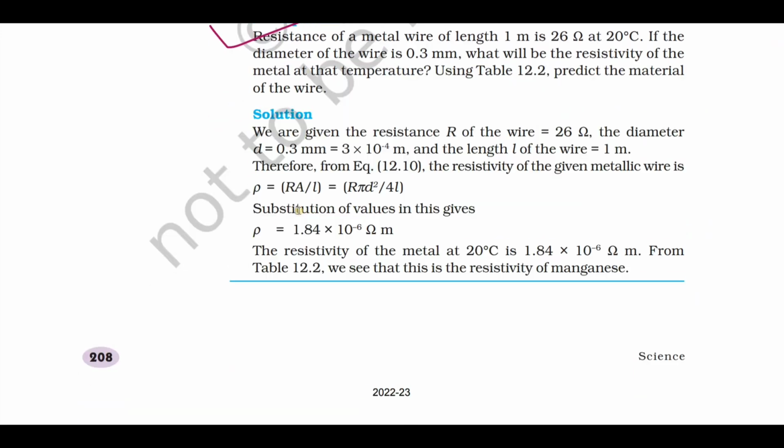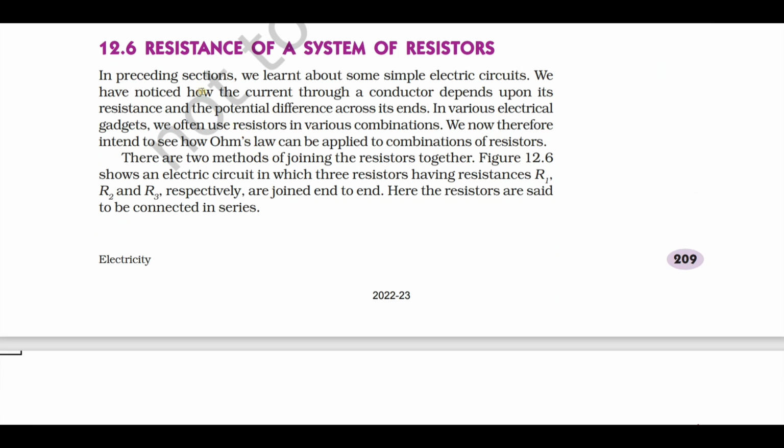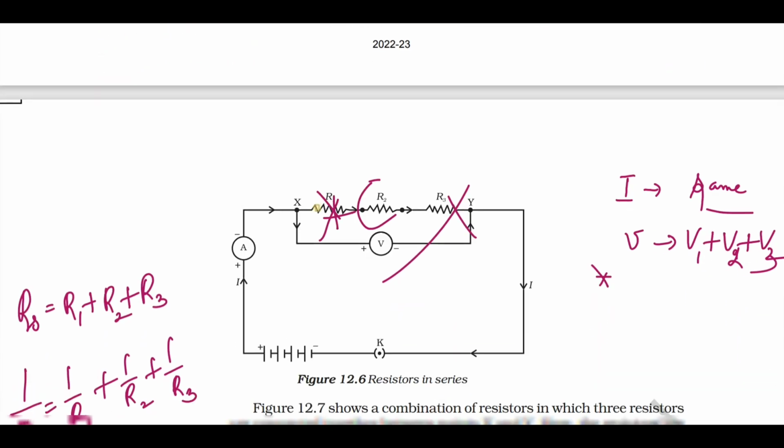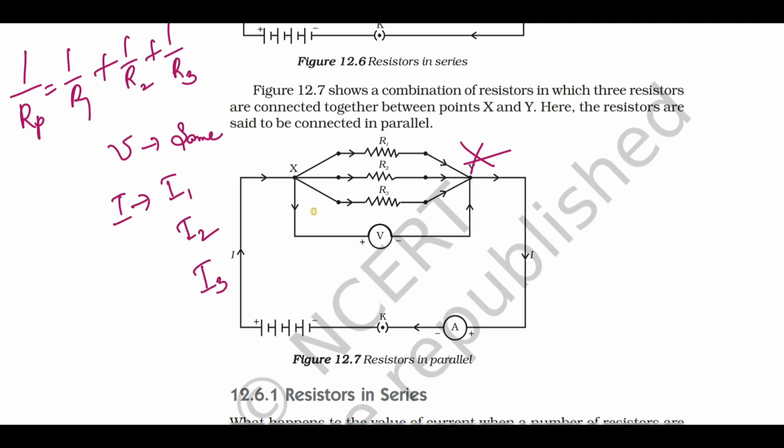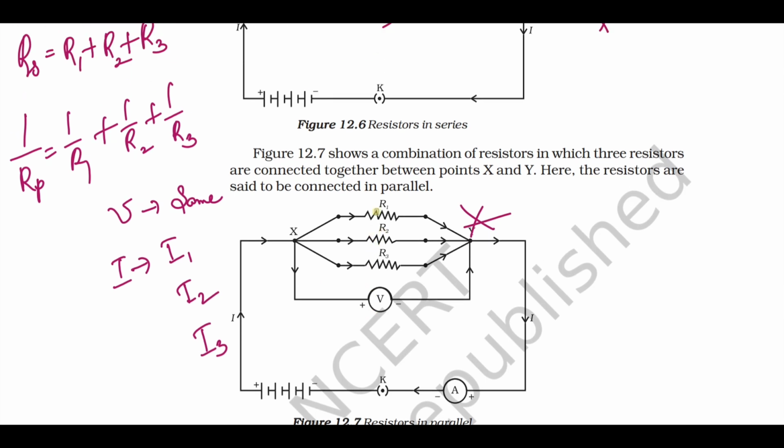And the problems, and the resistance of a system of resistors in series and resistors in parallel. Which is more advantageous in a domestic circuit? The parallel circuit is more advantageous than the series connection.